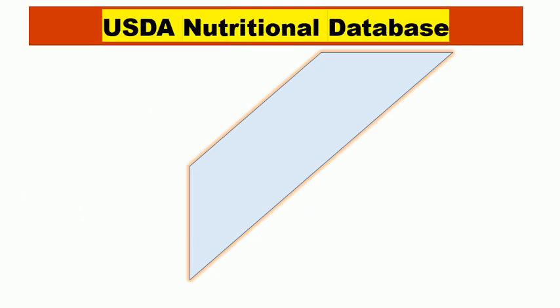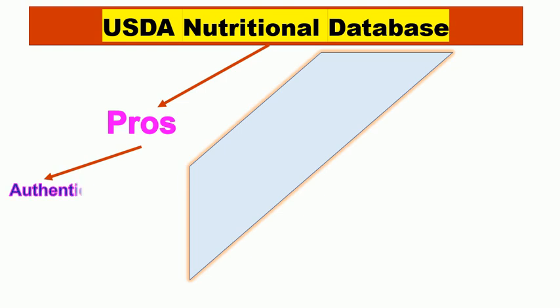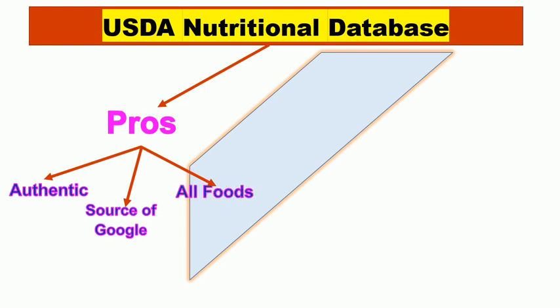Now, let's discuss the pros and cons of the USDA method. The pros of this method include it's the most authentic source of nutritional data of most foods. Secondly, it's the ultimate source of nutritional facts, from where Google also links its nutritional data. And finally, it's the easiest way to find the most complete nutritional information of almost all fruits, vegetables, meats, eggs, and milk.